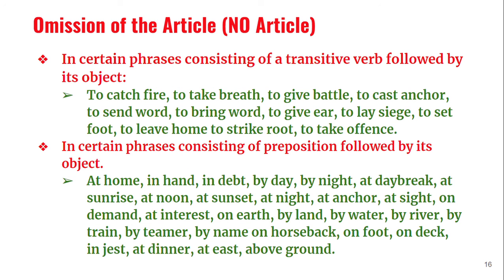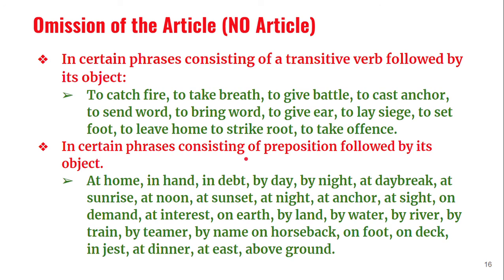Next one, omission of the article continues, in certain phrases consisting of a transitive verb followed by its object. To catch fire. These are some phrases where we cannot use the, a, or an. To catch fire, we cannot say to catch the fire. To take breath, to give battle, to cast anchor, to send word, to bring word, to give ear. We cannot say to give a ear. To set foot, we cannot say to set the foot. To leave home, to strike root, to take offense. All these are phrases where you cannot use the or a or an.